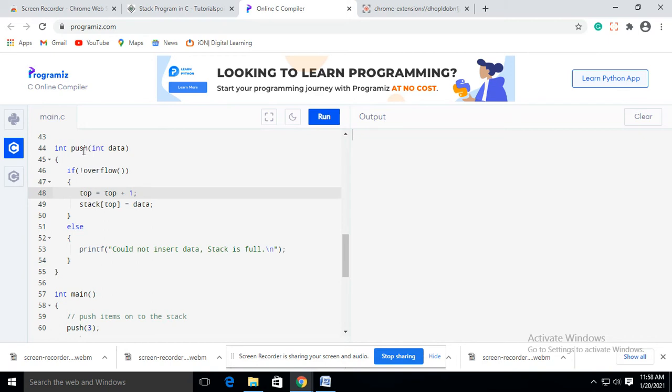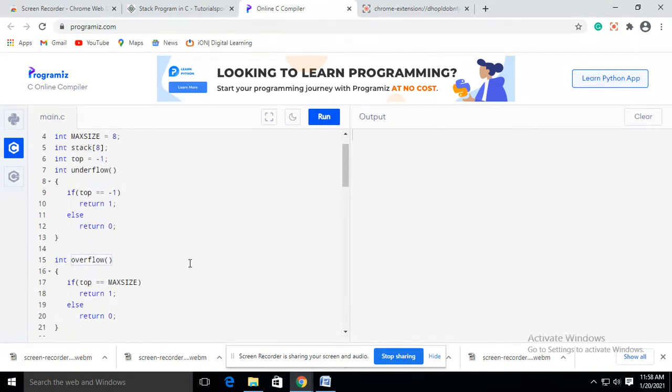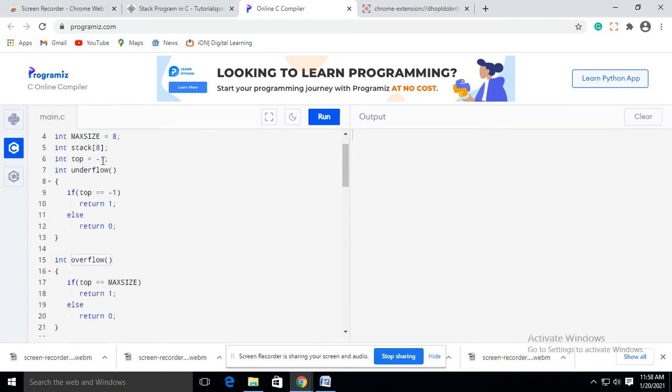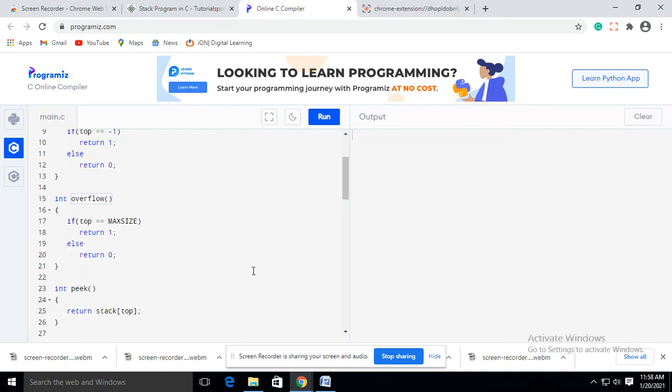Okay, so in the push function, in the if condition, we will invoke the overflow condition. Here the overflow condition will be invoked. So here top equals max size. Top value is -1, and my max size value is 8, so -1 is not equal to max size. So here the else part will be executed, and it returns 0.